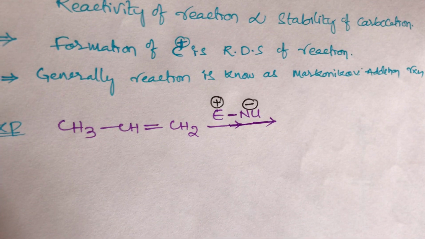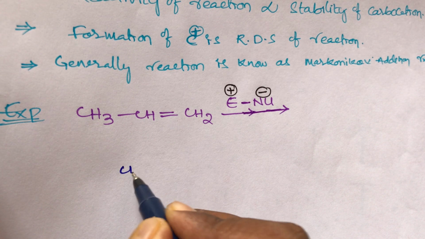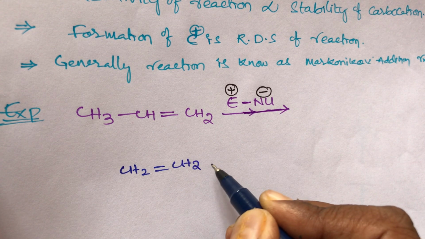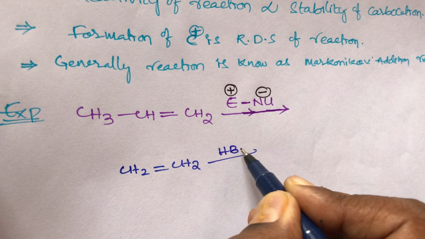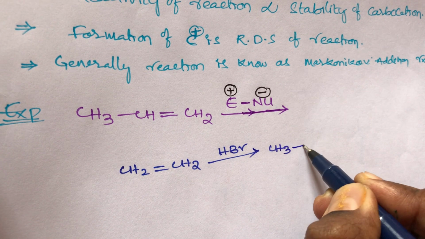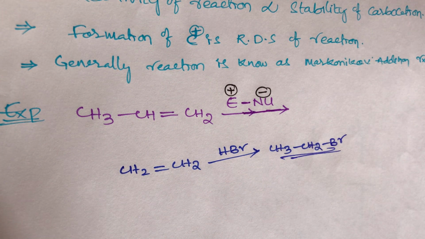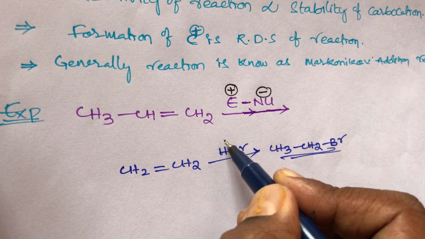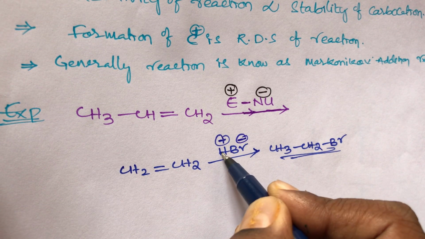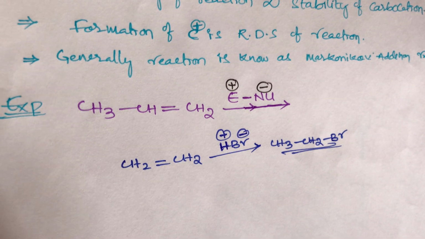I will give one example here. Take the first example: CH2=CH2 reacts with HBr to give the product CH3CH2Br. In this reaction, hydrogen is the positive species and Br is the negative species. This H+ is called the electrophile and Br- is called the nucleophile.